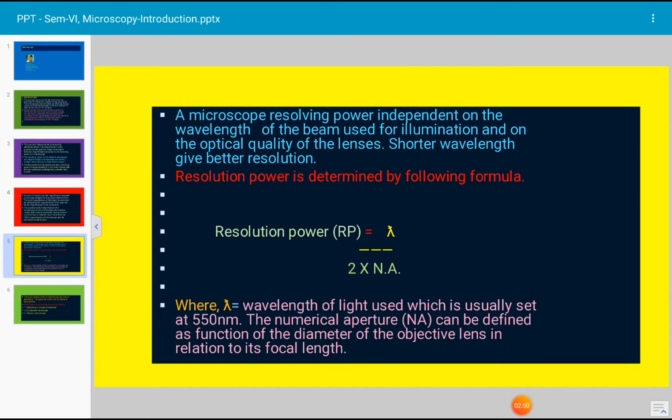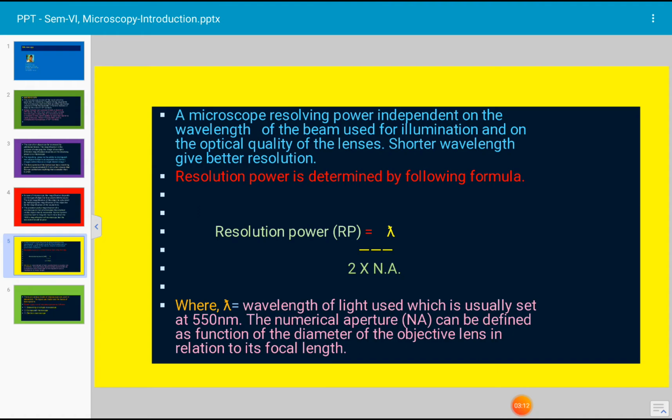The microscope's resolving power is dependent on the wavelength of the beam used for illumination and the optical quality of the lenses. Shorter wavelength gives better resolution. Resolving power is determined by the following formula, which is shown in the slide.